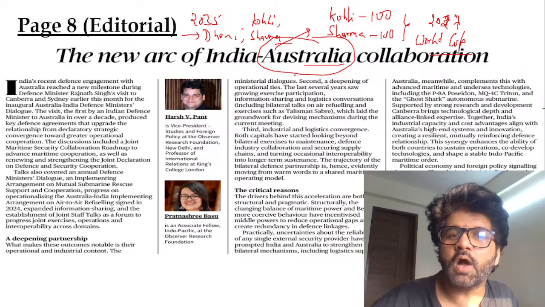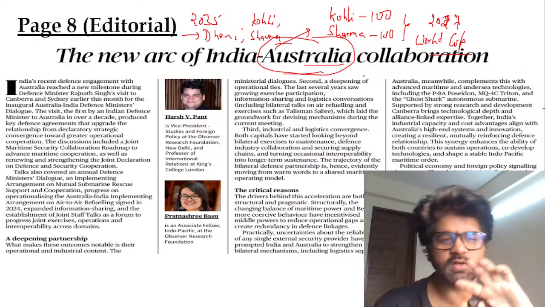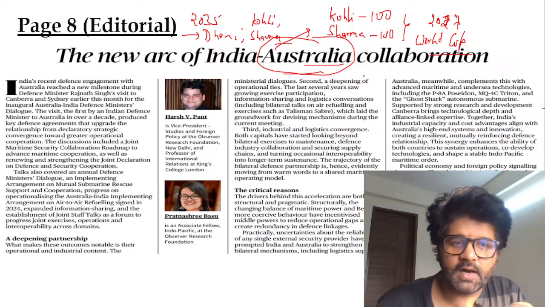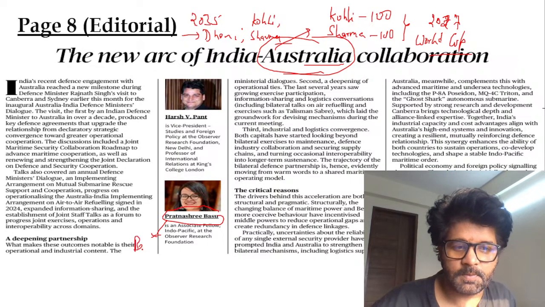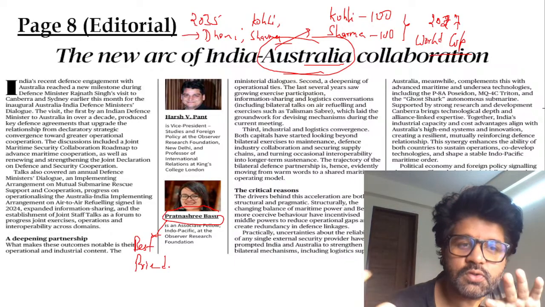So yeah, new arc of India Australia collaboration. Let's focus, guys. So what is happening here? Harsh V. Pant and Pratnashree Basu. She is one of my best friends. Basu ma'am. What Basu ma'am? She's a friend, so no ma'am. So Basu. They have written this thing.